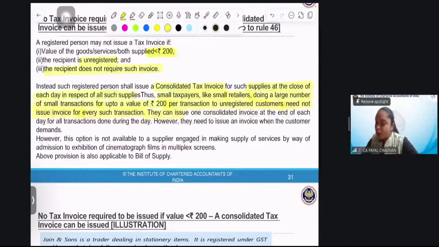However, this option is not available to a supplier engaged in making supply of service by way of admission to exhibition of cinematography film in a multiplex screen. Okay, I'll ask you a question. Sometimes we go to watch a movie, yes or no? We go to a multiplex, PVR, to watch a movie.